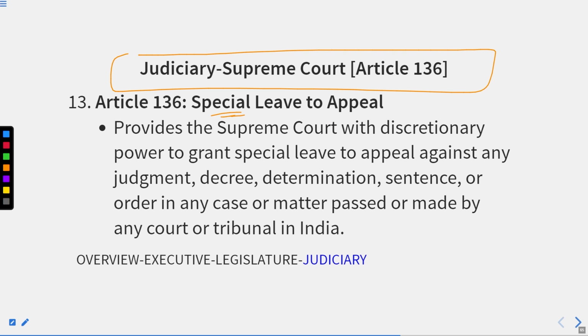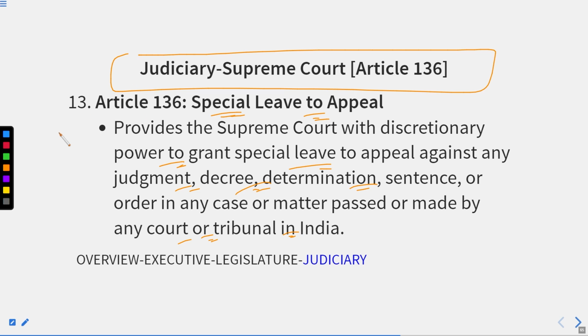Article 136, special leave to appeal, provides the Supreme Court with discretionary power to grant special leave to appeal against any judgment, decree, determination, sentence or order in any case or matter passed or made by any court or tribunal in India. It means the power of appeal. Got it?